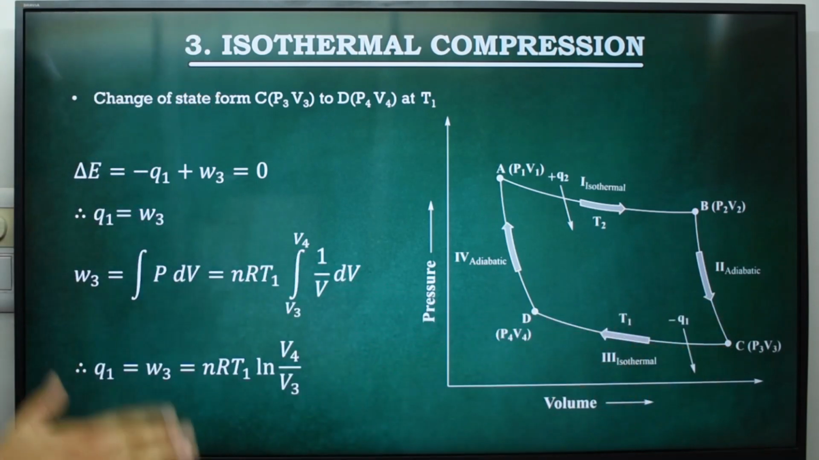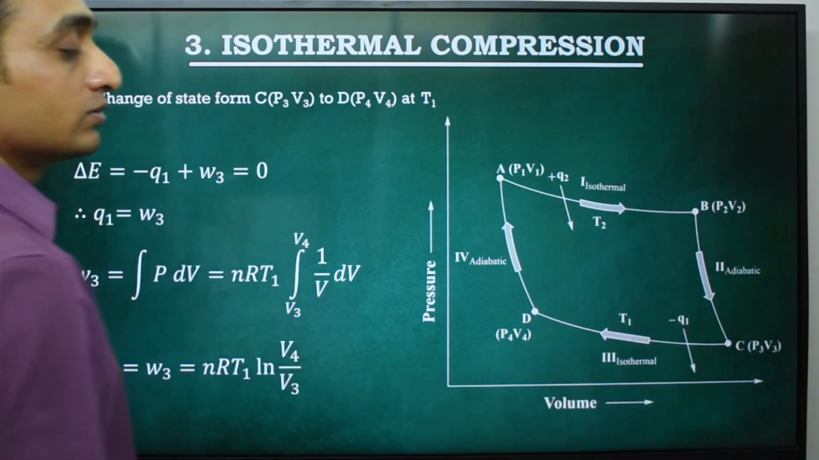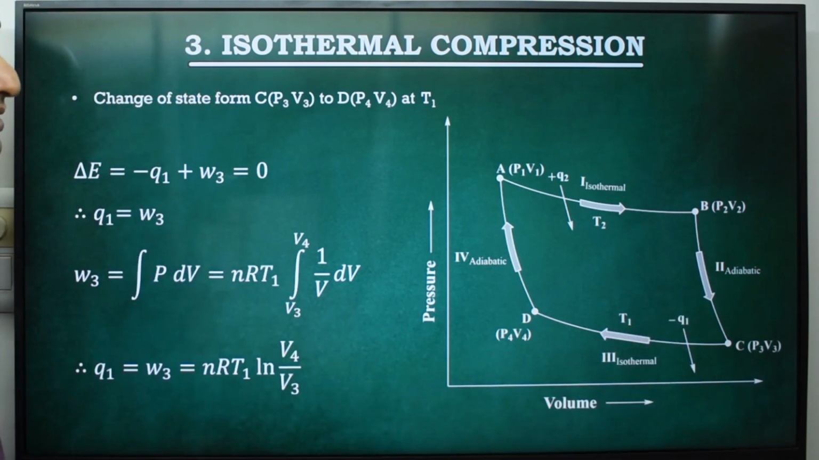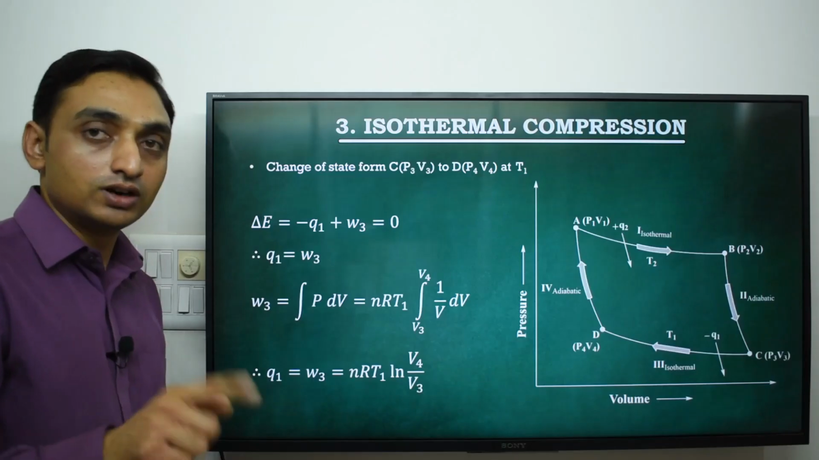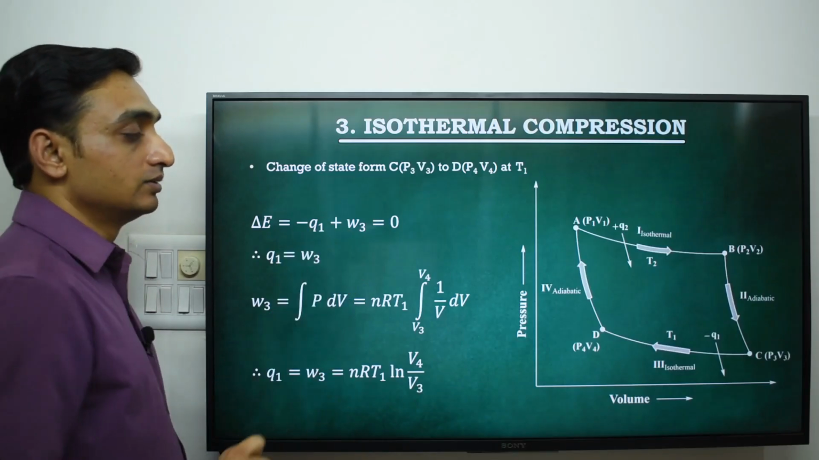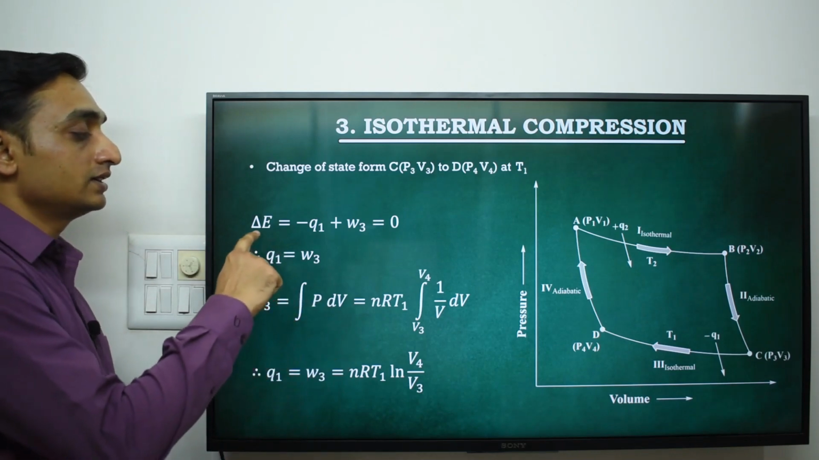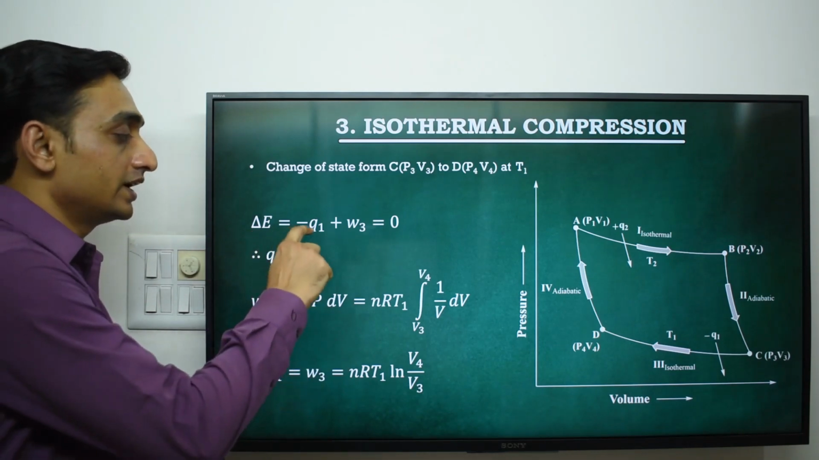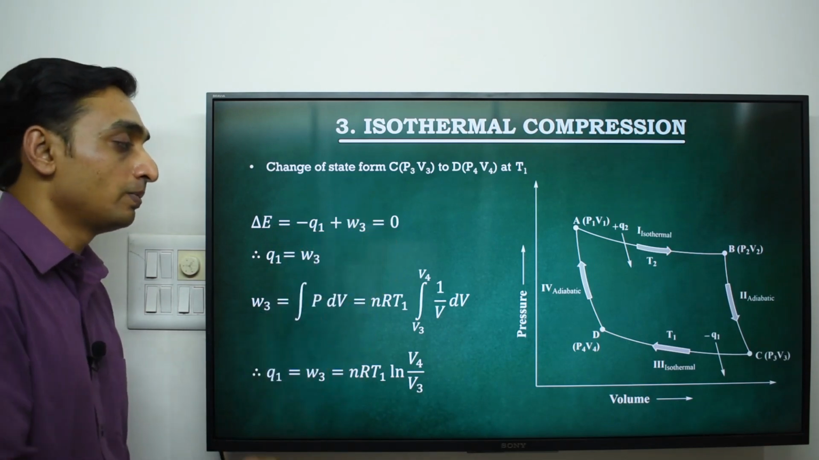Isothermal compression of gas releases Q1 amount of heat. So Q1 amount of heat is released by the system at constant T1 temperature. Work done on the system is W3, and according to the first law we can say that delta E is equal to negative Q1 plus W3, which is equal to 0.